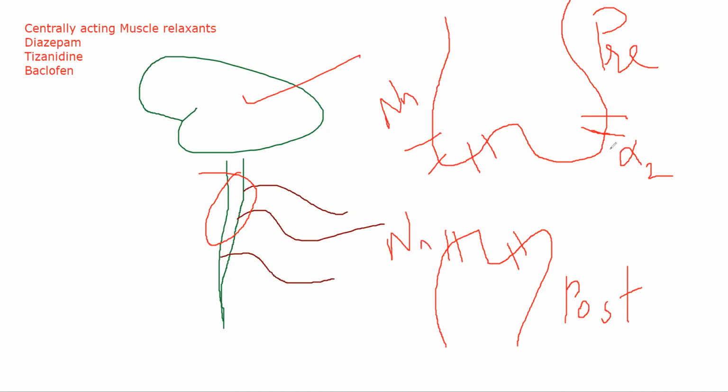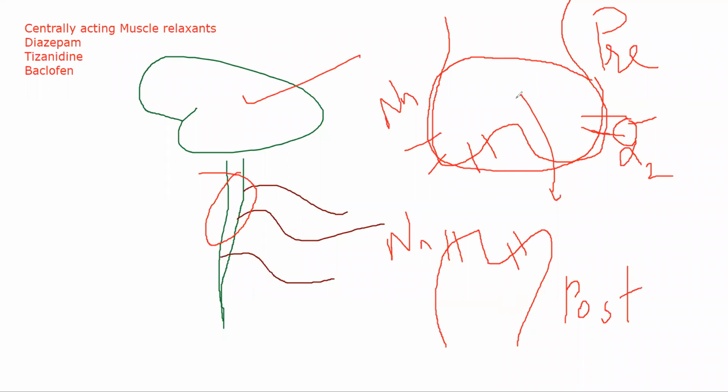Here tizanidine comes into this space and it will act on your alpha 2 receptor. Sorry, it will cause agonism of alpha 2, as it is a congener of clonidine. What ends up happening is this area will become inactive, causing presynaptic inhibition, meaning from the presynaptic neuron itself you will not have release of acetylcholine, your neurotransmitter will not be able to come out of your presynaptic neuron. That is what tizanidine will do.